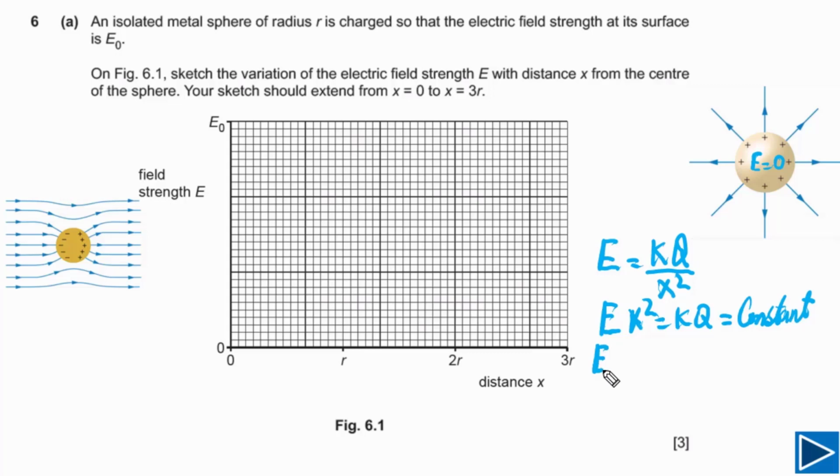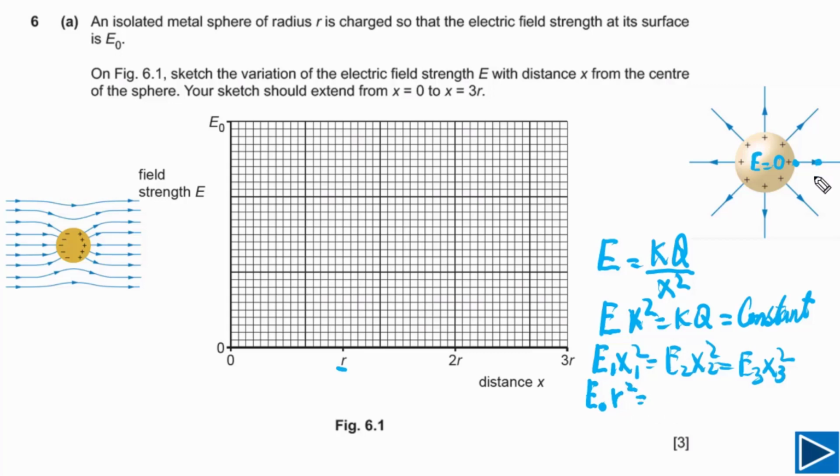We can also say that electric field E1 at distance x1 squared will be equal to E2 times x2 squared, and this is also equal to E3 times x3 squared. Now what exactly does it mean? Let's say when the distance from the center of the sphere is equal to r, meaning just at the surface, then electric field is equal to E naught, and this distance is r. So this is r squared.